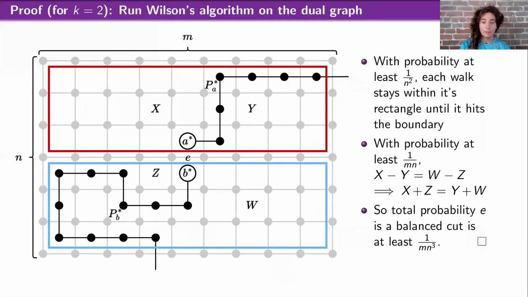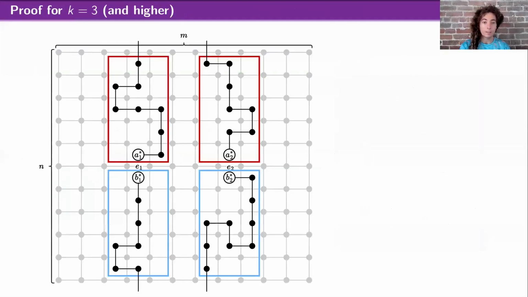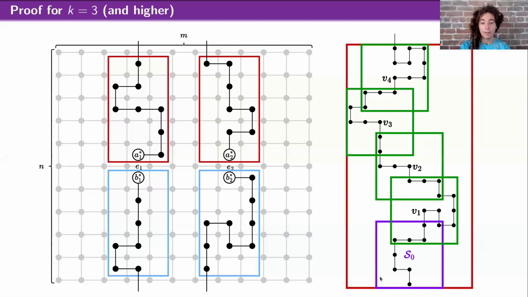The only technical difference in this argument is that now these random walks are not allowed to leave the sides as they were before. And that actually does make things considerably harder. It makes our bounds a lot worse. You have to get to the very far end of this long and skinny rectangle without going out the sides or the bottom. And the argument we use for that is to first consider the case, okay, so I have some walk that starts here and I want to lower bound the probability that it gets all the way to the top of this skinny rectangle.